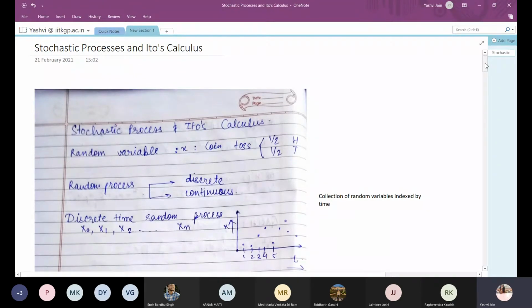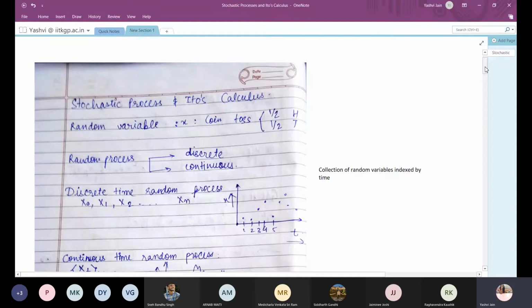Hello. My name is Yashvi Jain. I'm a second year undergraduate of the Department of Chemical Engineering with specialization in financial engineering. Today I'll be talking about stochastic processes and Ito's calculus.